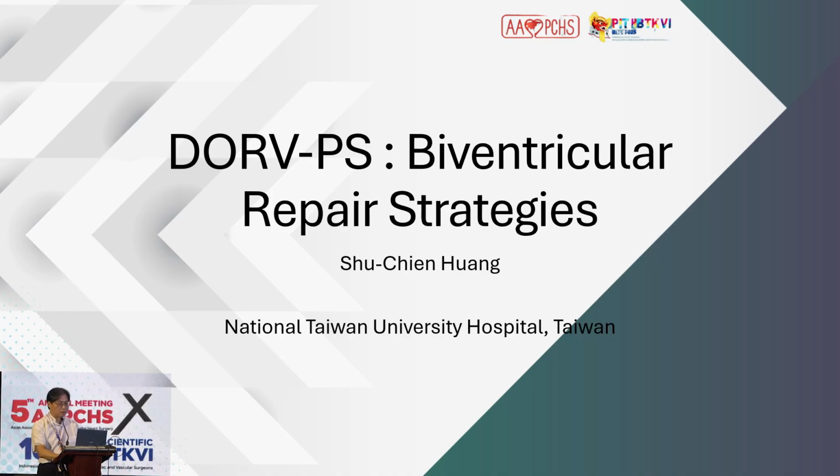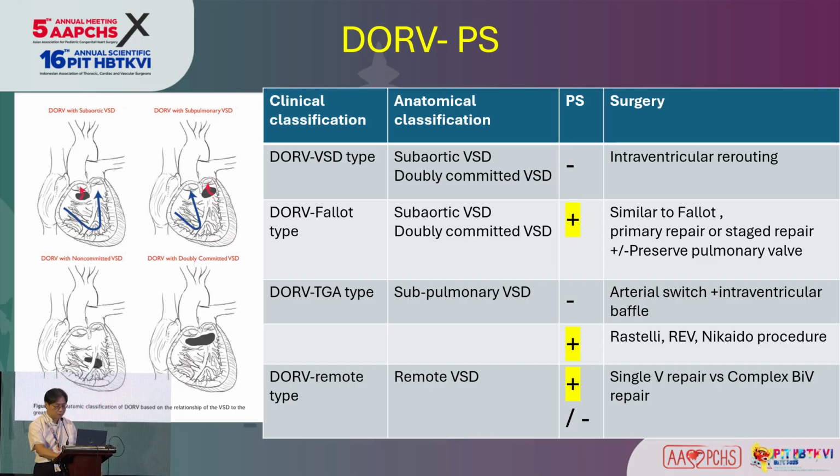I will talk about the DORV with pulmonary stenosis and the surgical strategy. I just want to share some of the cases and my personal opinion. DORV could be classified into 4 clinical classifications, including the DORV-PS type. It means the patient does not have secondary pulmonary stenosis. The DORV tetralogy type is either subaortic or doubly committed VSD with pulmonary stenosis. And the surgical strategy is relatively similar to tetralogy of Fallot, by either primary repair or staged repair.